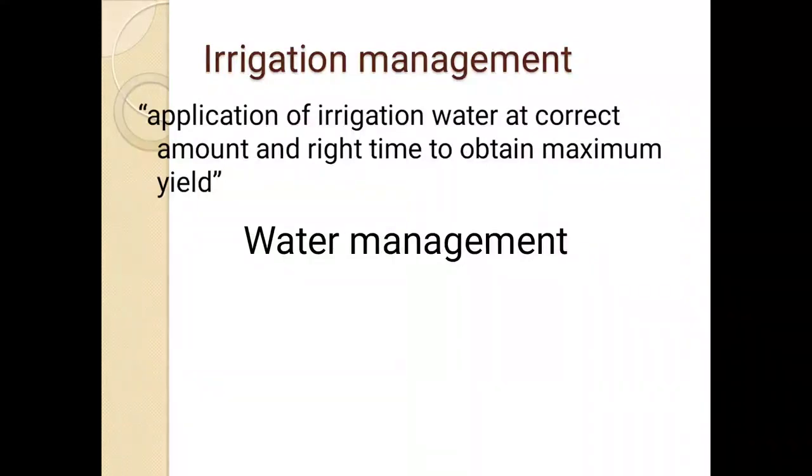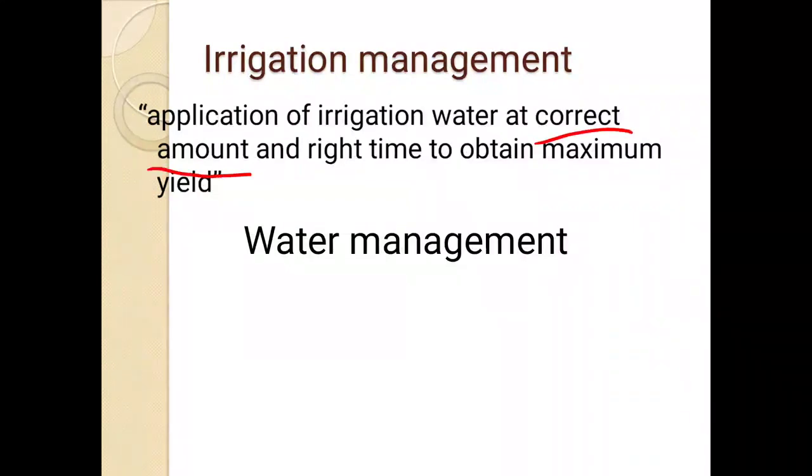Irrigation management means application of irrigation water at correct amount and right time to obtain maximum production, maximum yield. So this amount is important.